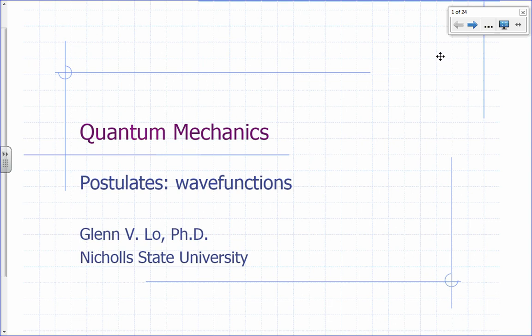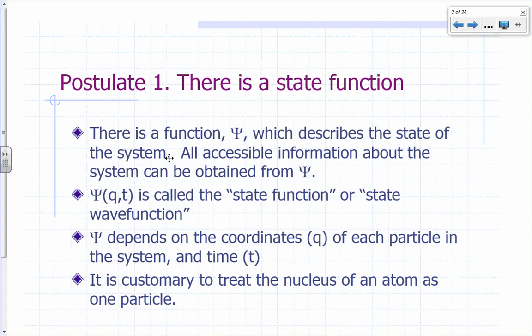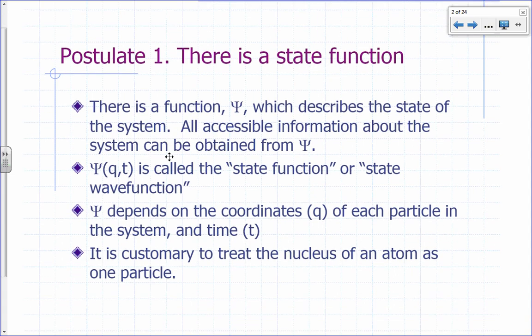So what are the postulates of quantum mechanics? There are several. The very first postulate, postulate number one, says that for any system, there is a function, which we represent by the Greek letter psi, which describes the state of the system. All accessible information about the system can be obtained from psi. So anything you want to know about the system, if it's available, you can find it in psi.